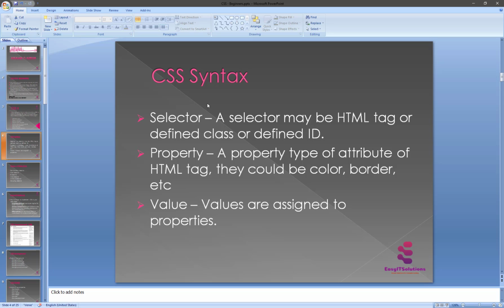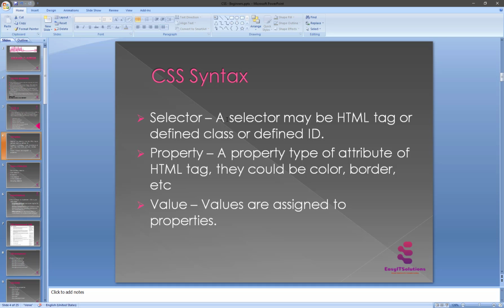So here is a selector. A CSS comprises style rules that are interpreted by the browser and then applied to the corresponding elements in your document.